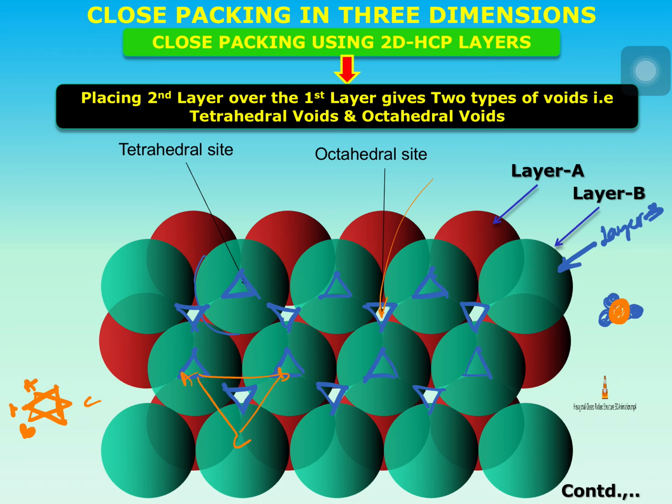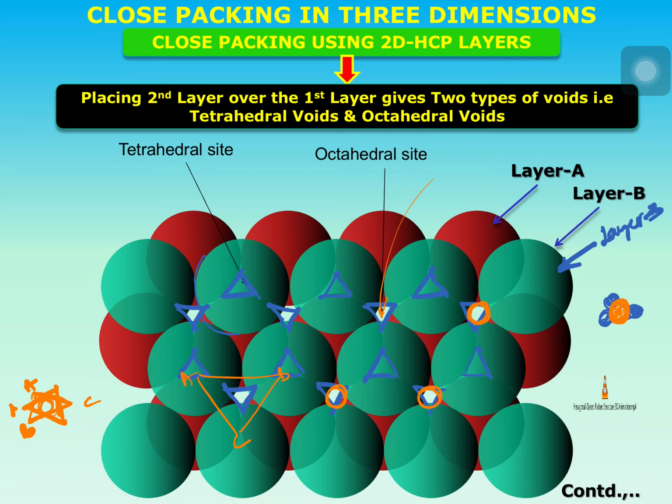So all these three bottom layer trigonal voids and the top trigonal void are coinciding with each other. If you closely look, the bottom trigonal layer and the upper trigonal layer are exactly coinciding, and there is some gap left.